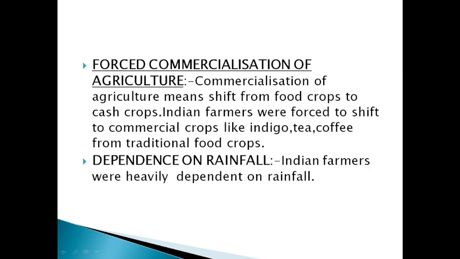Third one is the forced commercialization of agriculture. Forced commercialization of agriculture means what? To produce cash crops instead of food crops. Cash crops generate more money. So what British did was they started forcing farmers to shift from food crops to cash crops. Indian farmers were forced to shift from traditional food crops to commercial crops like indigo, tea, coffee.